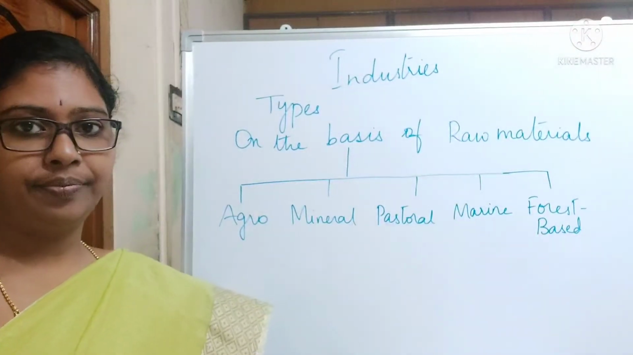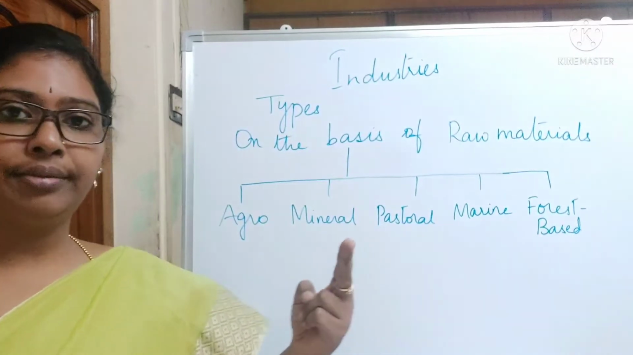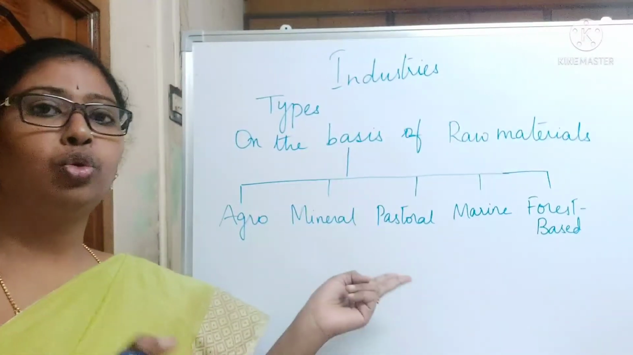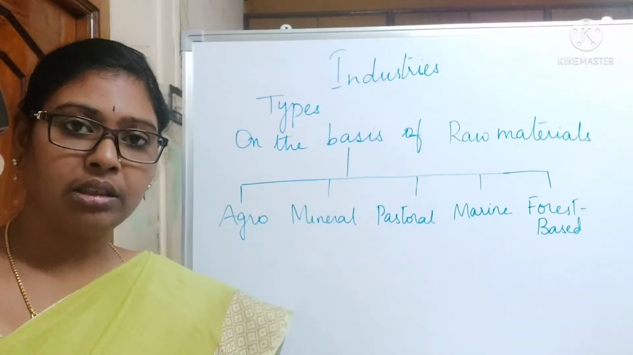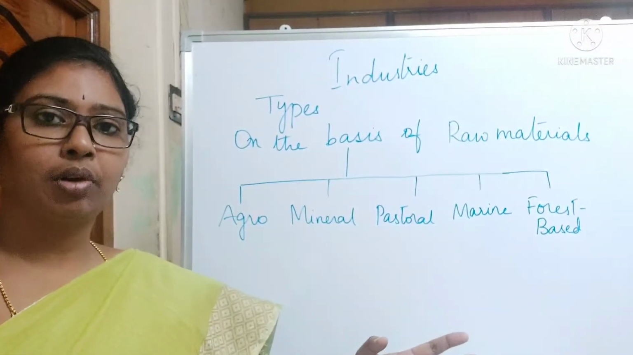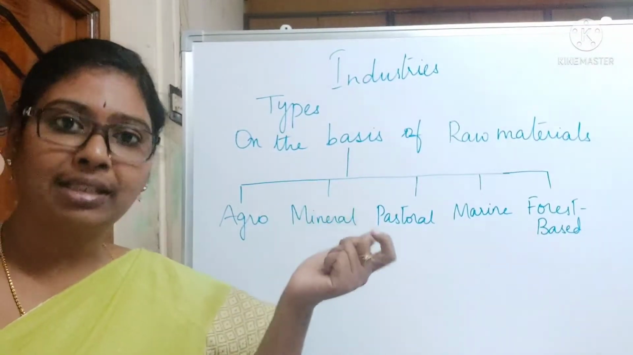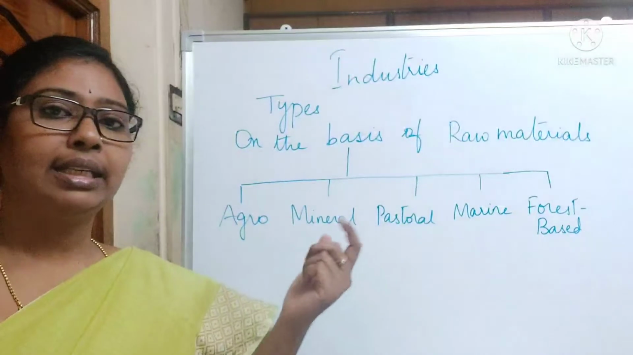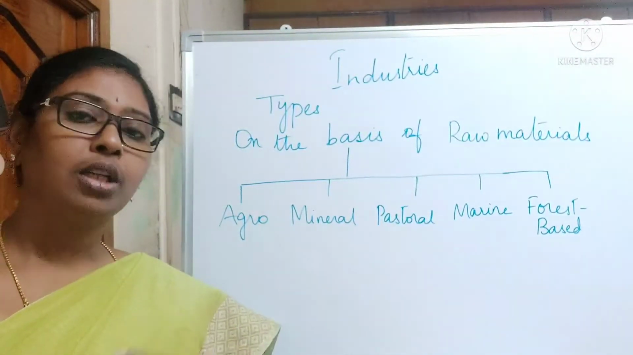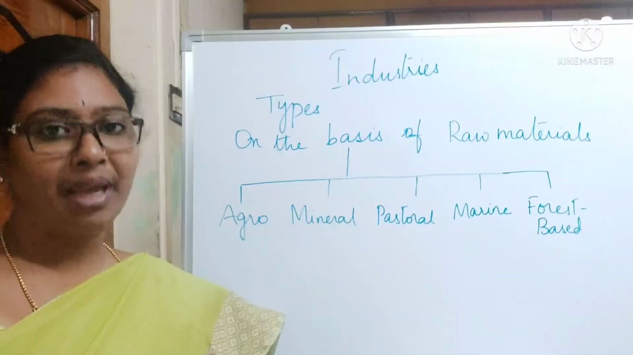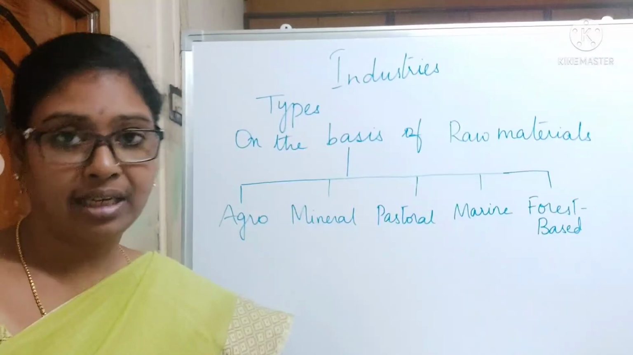Forest based industry, raw material is procured from the forest. Here we have two raw materials which we get from the forest. One is minor products and one is major products. Minor products means honey, medicinal products. All these are considered as minor products. Major products means wood and all will be there. So these are considered as major products. So these are coming under forest based industries.